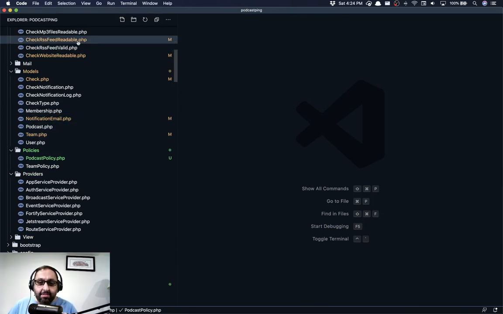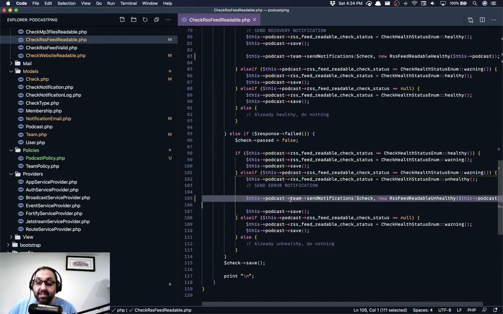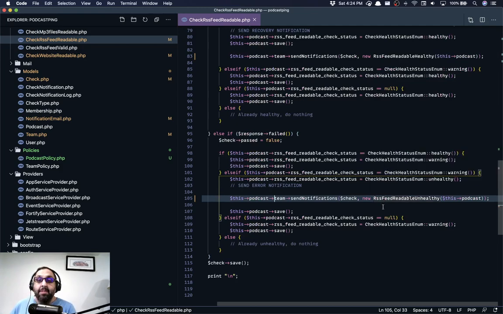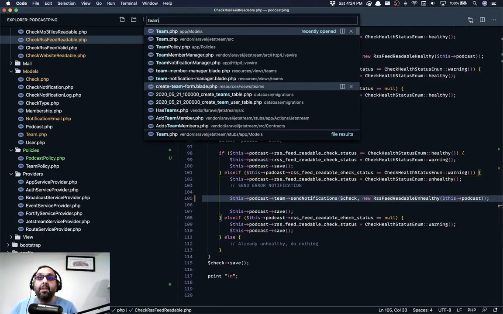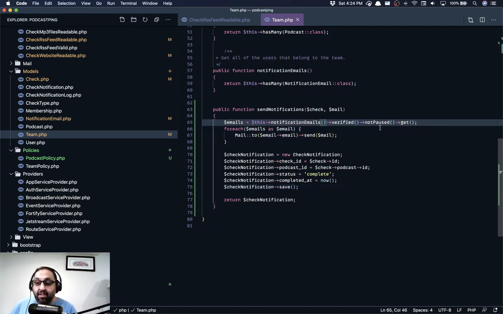Just to give you an example, where we previously needed to send an email, I now call this method on the team that says send a notification. We pass in the check that we're sending it for, and the email that we want to send as well. In the team itself, that method pulls a list of verified, not paused email addresses. We haven't built the pause functionality yet, but I wanted to put the code in place so that when we add it on the front end, this part's already set up for it. Then we just loop over those and send the emails.